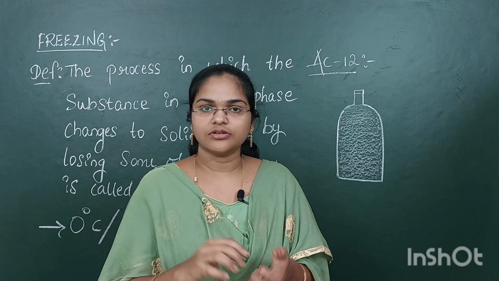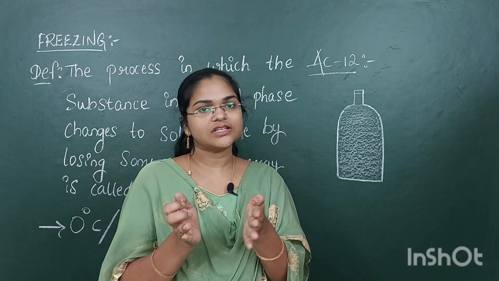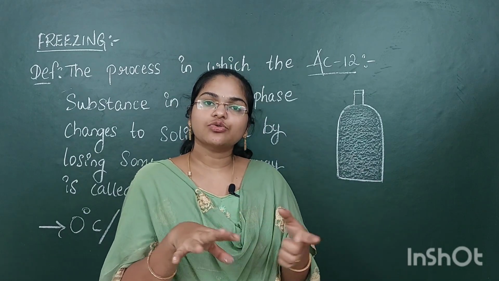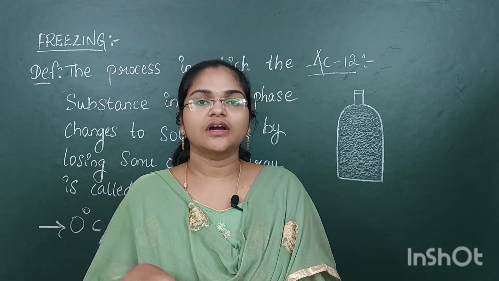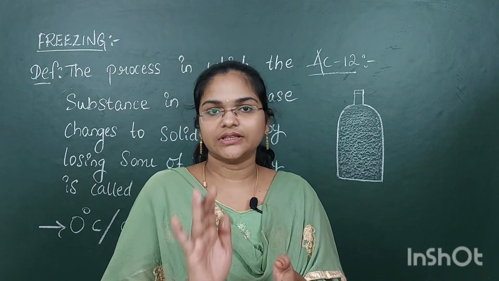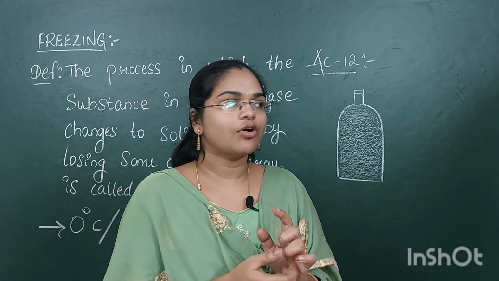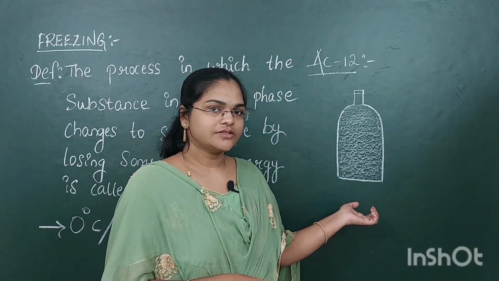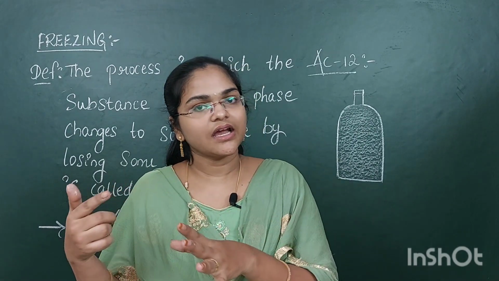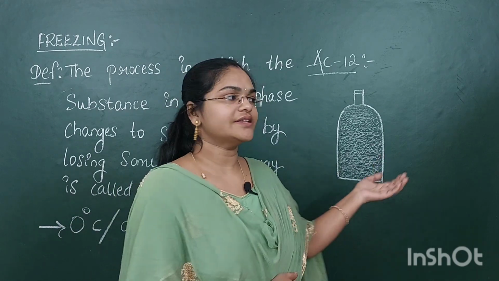So why like so? Because when it is in the liquid state, the water has the same volume as the water bottle. But when it is converted into solid state, the volume of the ice is greater than the volume of liquid in the bottle. So when the volume increases, the bottle is going to be broken. So water has less volume, but after becoming a solid, as ice, it is going to have more volume. That's why that bottle is broken.